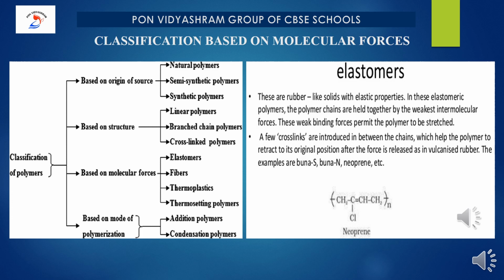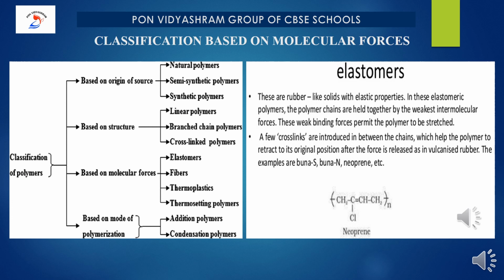The polymers are classified into the following 4 subgroups on the basis of the magnitude of the intermolecular force present in them. You can see in the graph. So, based on the molecular force, we are going to talk about 4 points: elastomers, fibers, thermoplastic, thermosetting plastic. Let us discuss one by one.